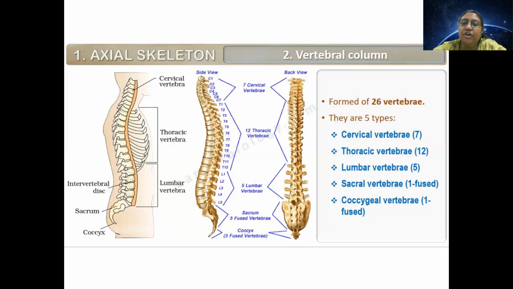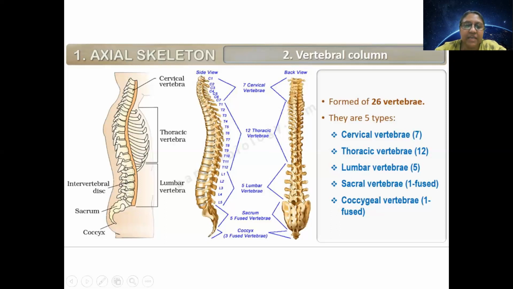And we all know that once upon a time we had a tail. So we were some kind of animal with a tail, and this tail bone is known as coccyx. The coccyx is a continuation of the coccygeal vertebra, which is one and which is fused.